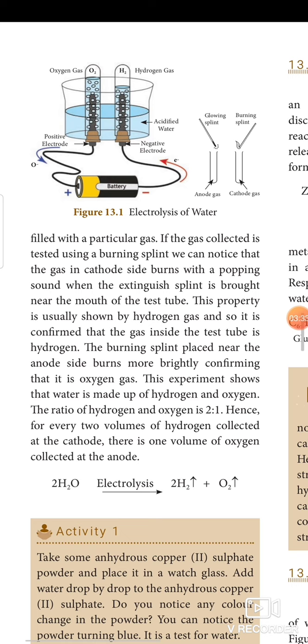The burning splint placed near the anode side burns more brightly, confirming that it is oxygen gas, because oxygen always helps burning. This experiment shows the water is made up of hydrogen and oxygen. The ratio of hydrogen and oxygen is 2:1. 2H2O in the presence of electrolysis gives 2H2 plus O2, both in gaseous state. This is the equation of electrolysis of water.